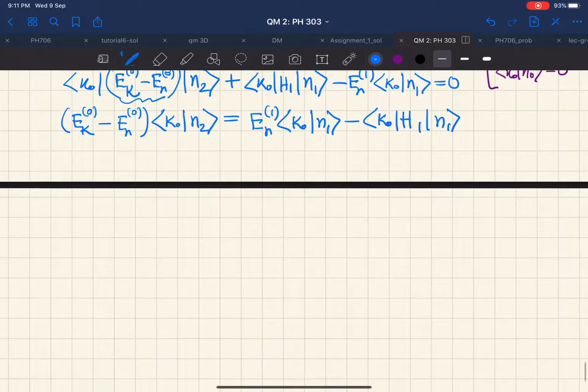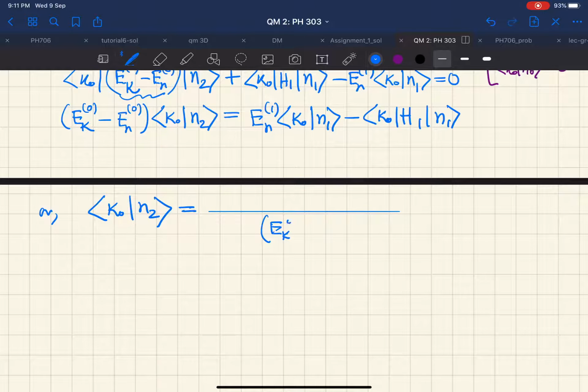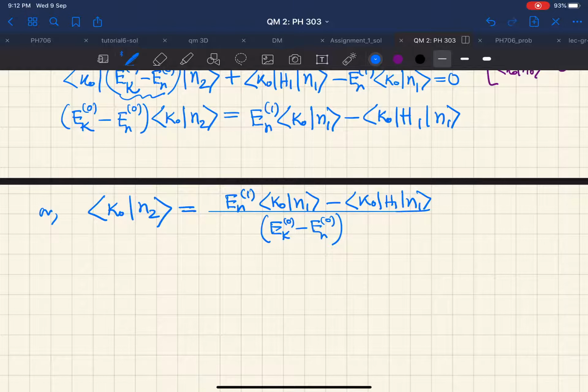Therefore, let us write this down. ⟨k0|n2⟩ should be something like, we will be dividing by Ek0 minus En0, and on the numerator we will have En1 ⟨k0|n1⟩ minus ⟨k0|H1|n1⟩.